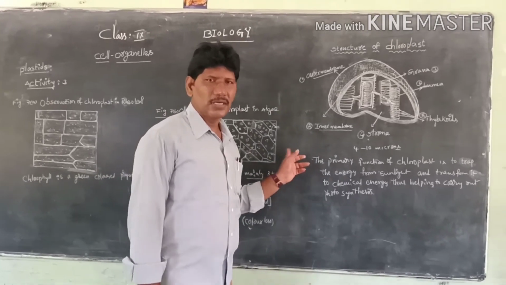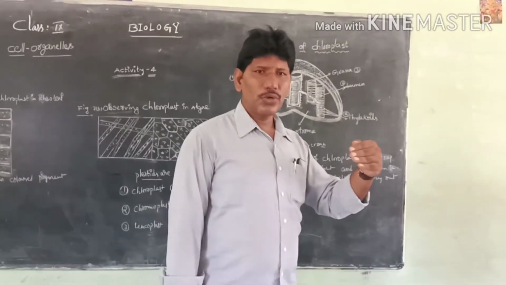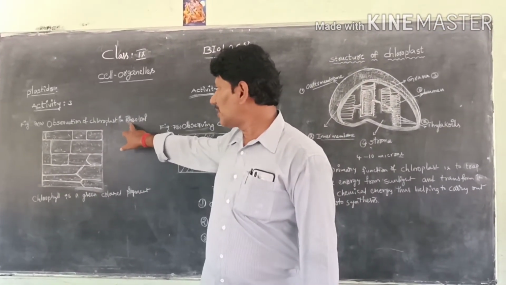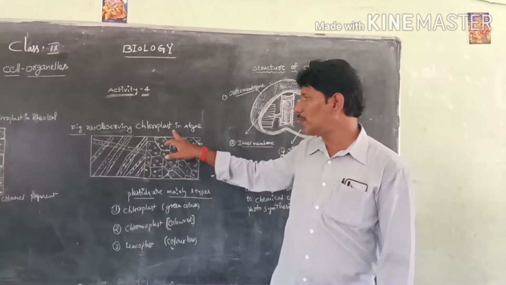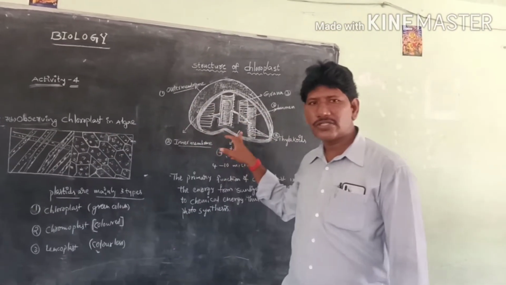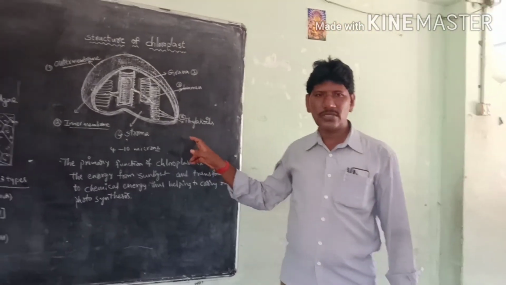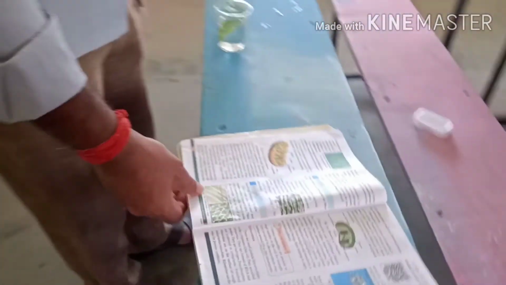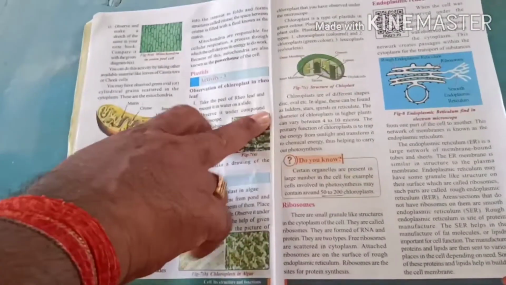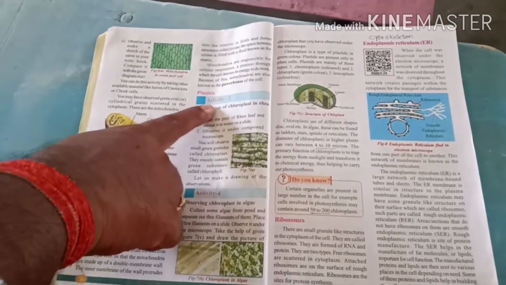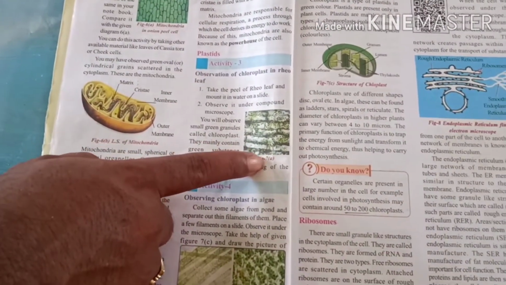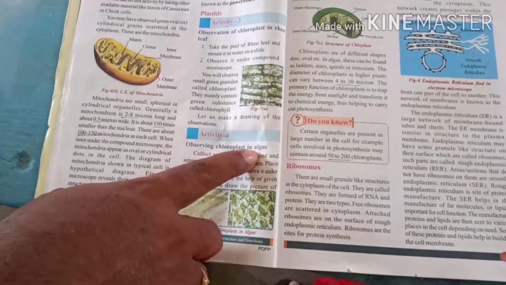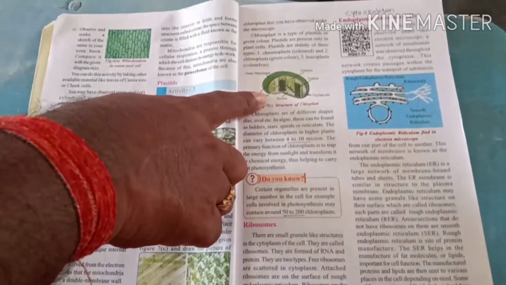Is it clear, students? Now it is time to go to the practical experience of the structure of chloroplast in the rheo leaf, structure of chloroplast in algae, and the structure of chloroplast diagram. See, in the 9th class textbook page number 5, plastids, activity number 3 is there. This is figure number 7a, observation of chloroplast in the rheo leaf and in algae.